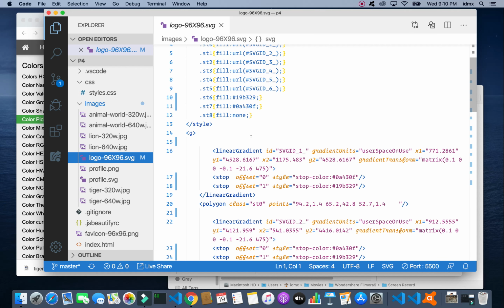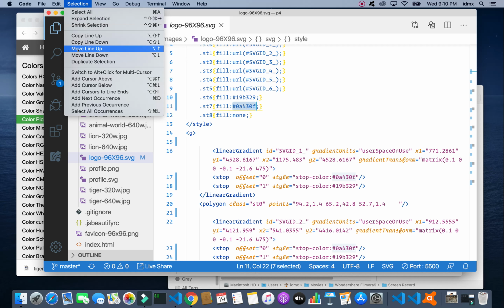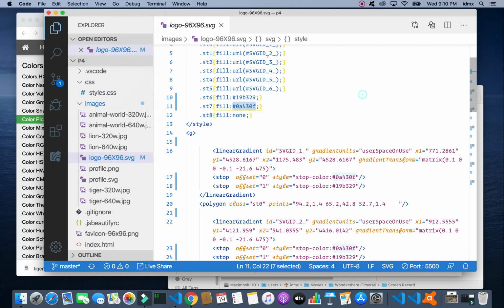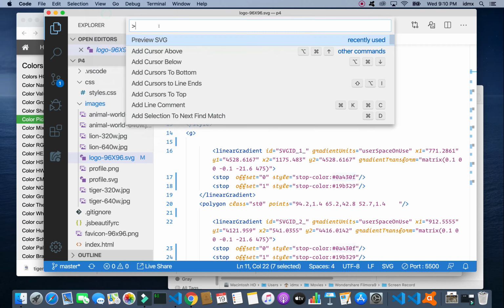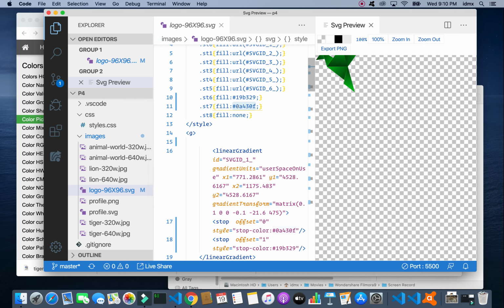So let's look, trying to figure out which one is the darker color. I'm going to change this one. I can always Command Z. Let me now, once again, bring up the SVG preview.